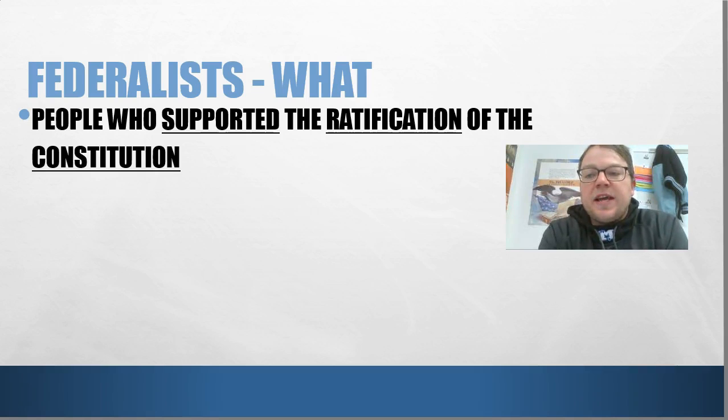So these are the folks who did not like the Articles of Confederation and wanted to change it from the very beginning, didn't want to just keep the Articles of Confederation, wanted to create a whole new government. These are folks that, as we're going to talk a little bit about later, are going to have some feelings about the national government and trade and things like that, people who supported them, etc.